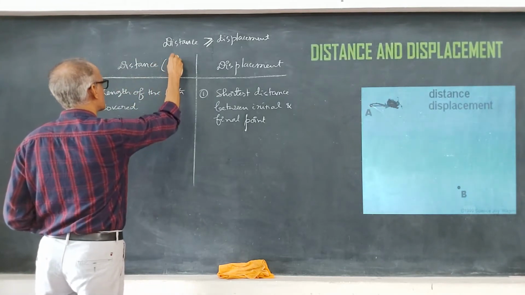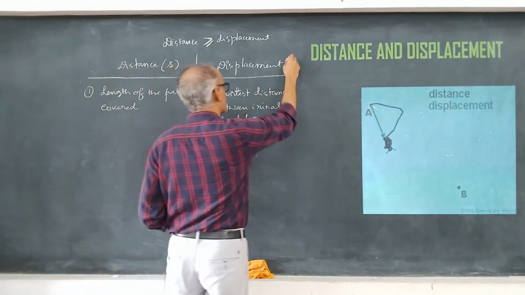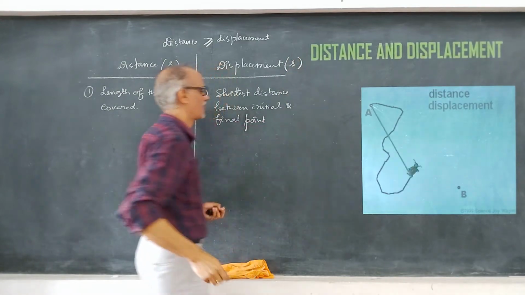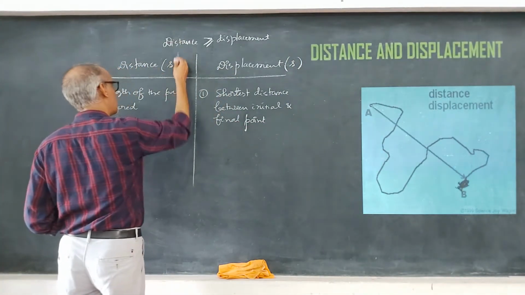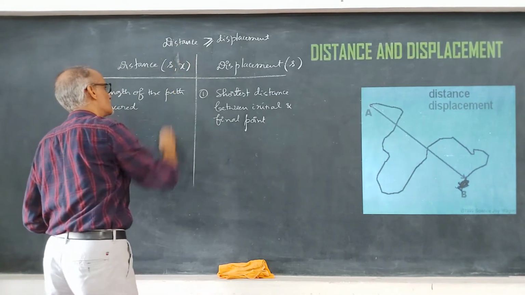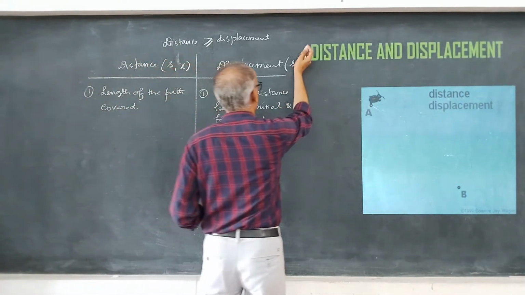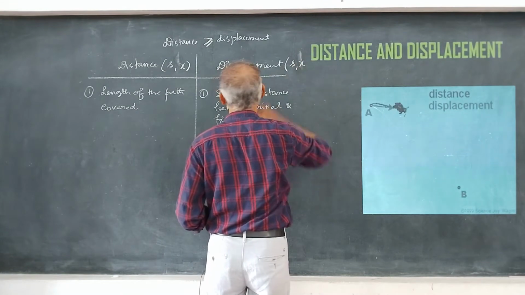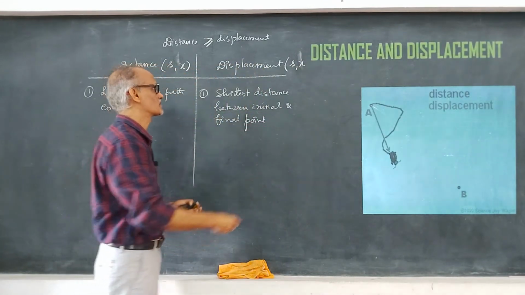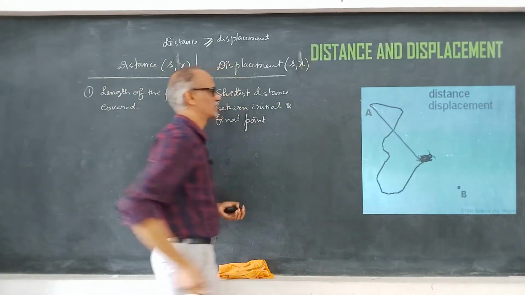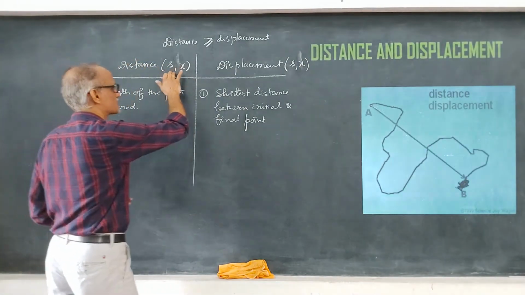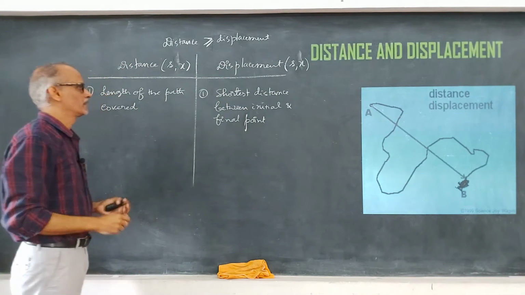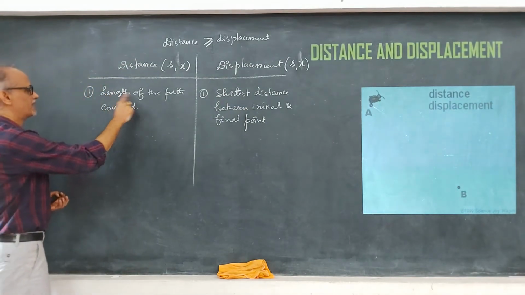Okay, right. What is the symbol used for the distance? The symbol used for the distance is S. Even for the displacement we use the symbol S only. Sometimes instead of S we use the symbol X. Okay, X is another symbol used for the change in position or for the displacement. So, therefore, there are 2 symbols used, either S or X.